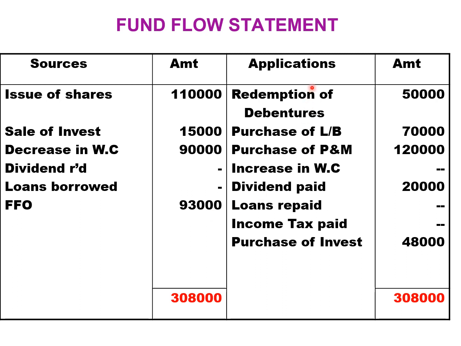Application is treated as payment. We repaid 50,000 debenture. We paid for purchase of land and building 70,000. We paid 1,20,000 for purchase of plant and machinery. There is no increase in working capital. We paid 20,000 as dividend. No loans are repaid. No tax is paid. We paid 48,000 for purchase of investment. So total of FFS is 3,08,000. Students, kindly work out this problem.